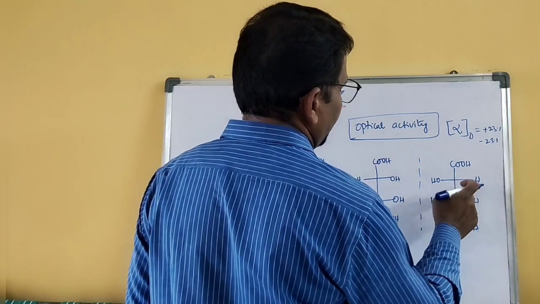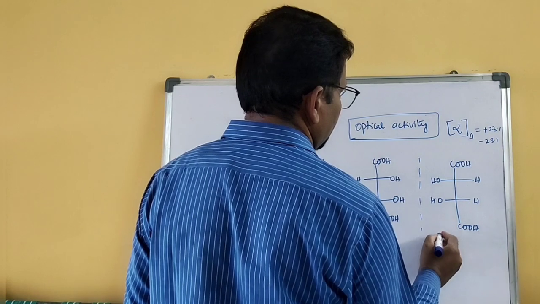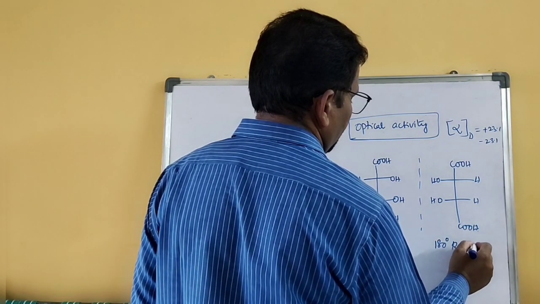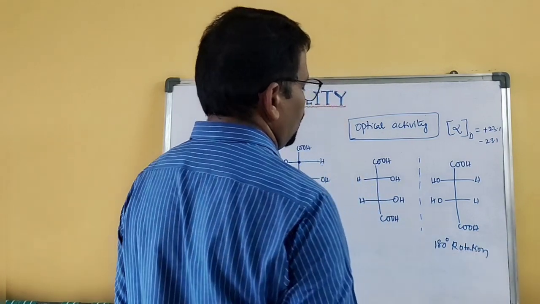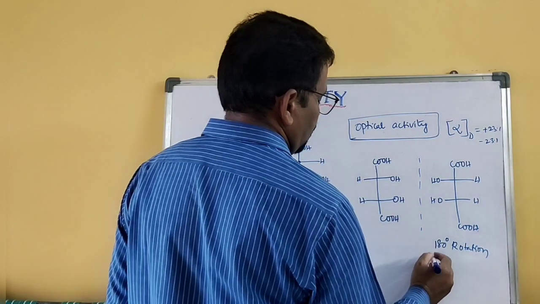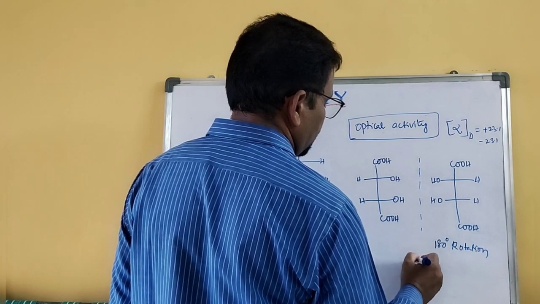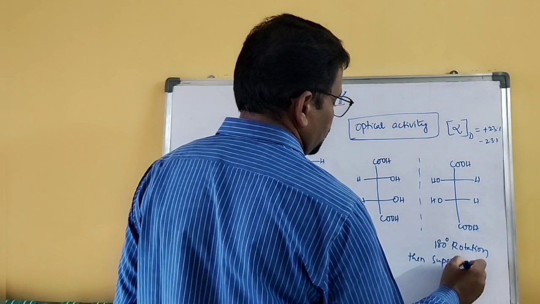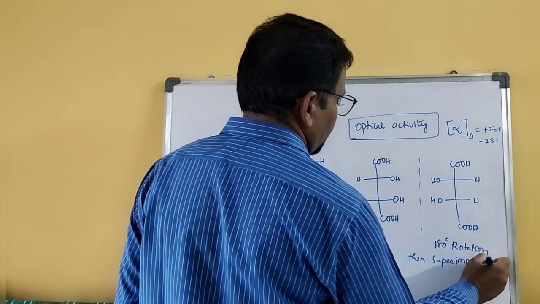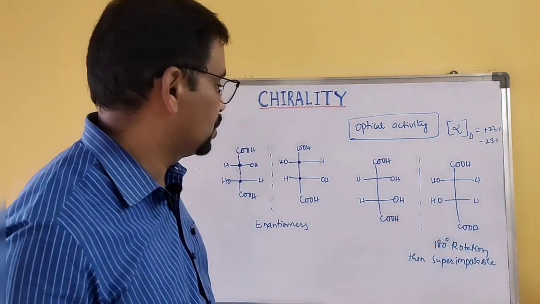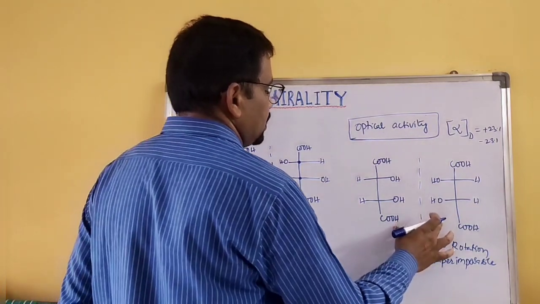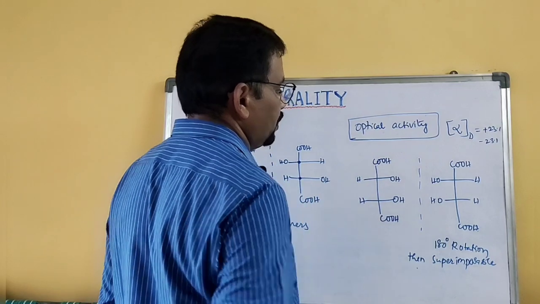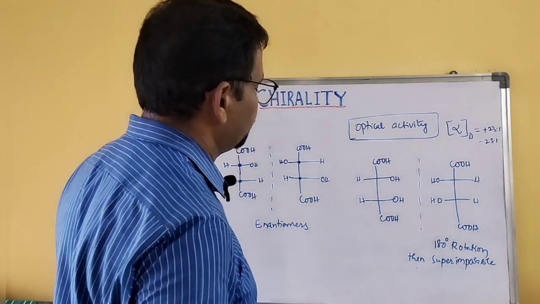You can rotate it by 180 degrees, and then they are superimposable on each other. So therefore these are not enantiomers, they are homomers. Both are the same.